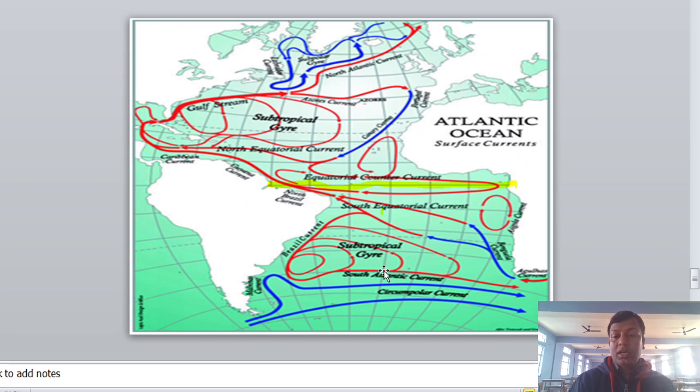Now about the South Atlantic part. The South Equatorial Current moves from here to Brazil as the Brazilian current, and from Brazil to here again. And this is the cold current from this part of the Atlantic Ocean. So the South Atlantic current is a warm current, and between this we have a subtropical gyre.